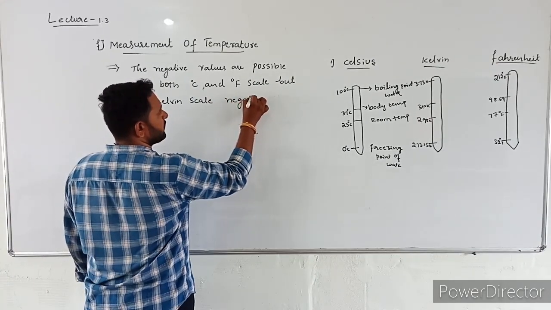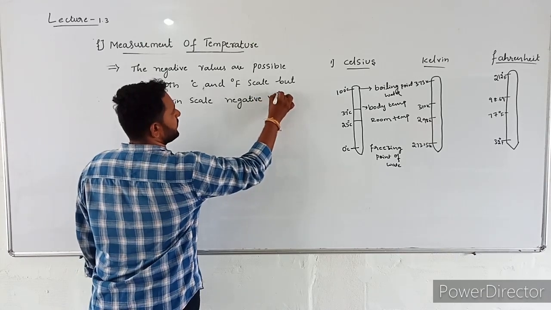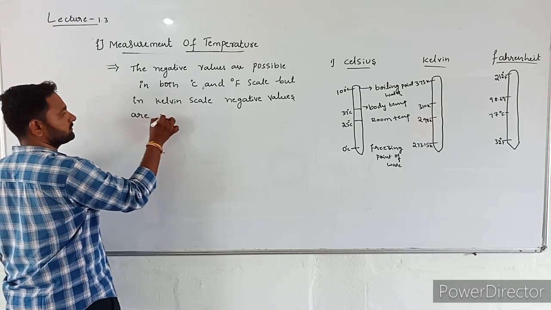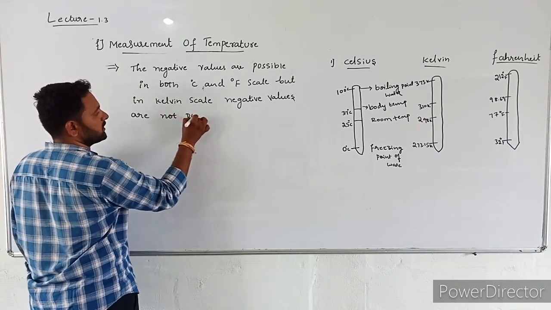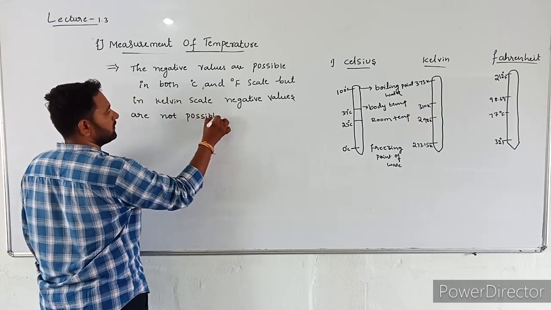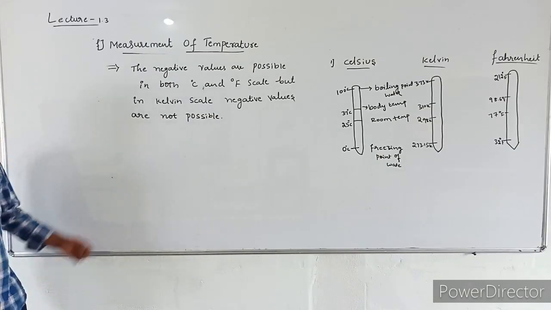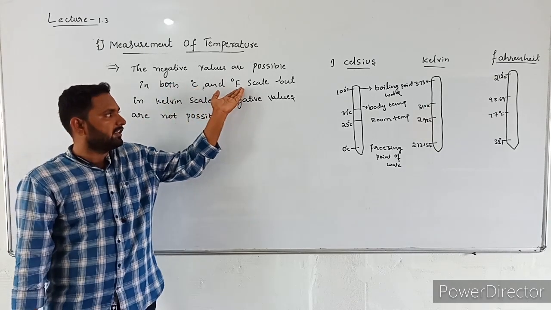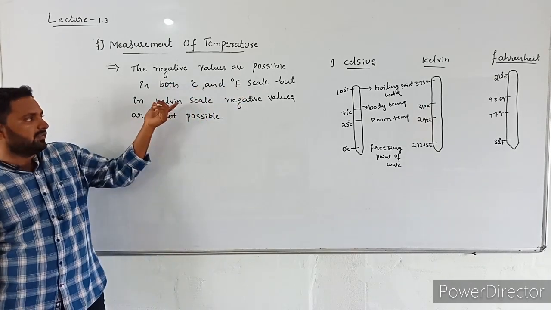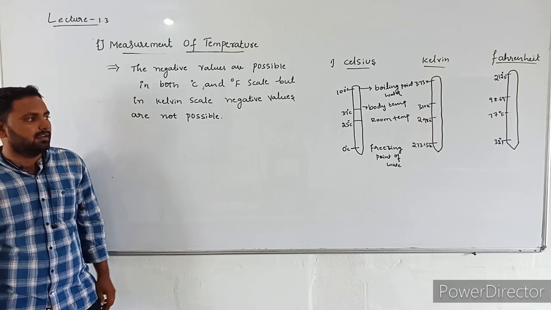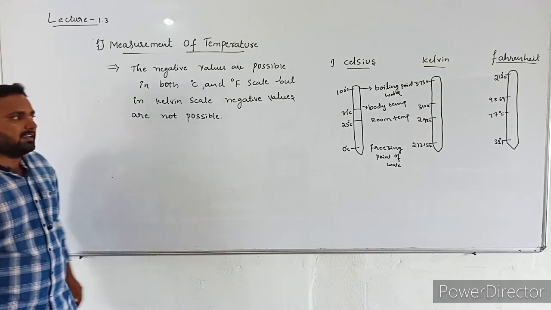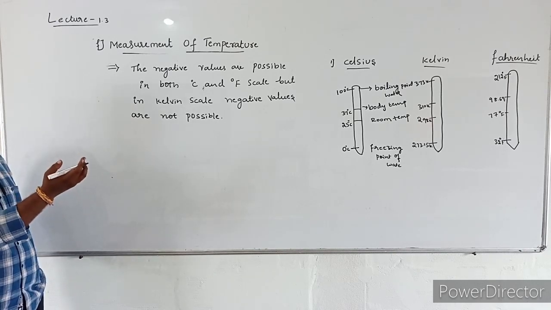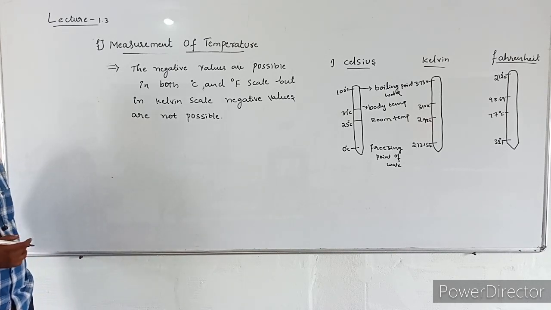Negative values are not possible. Okay, this is very important. The negative values are possible in degree Celsius scale and degree Fahrenheit scale, but the negative values are not possible in Kelvin scale. Now let us learn what is the relation between Celsius and Kelvin and Celsius and Fahrenheit.